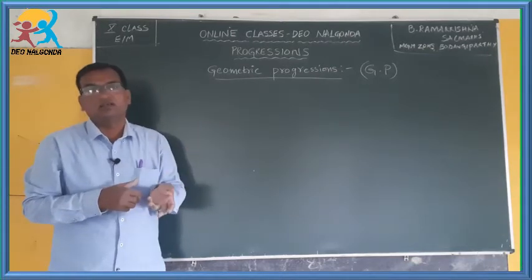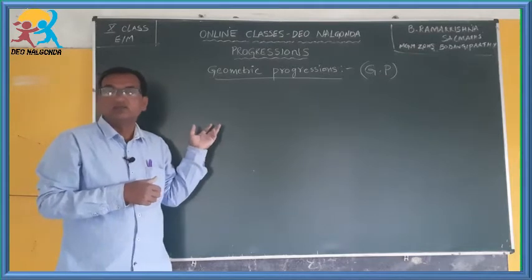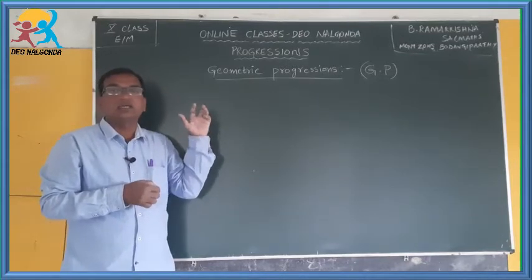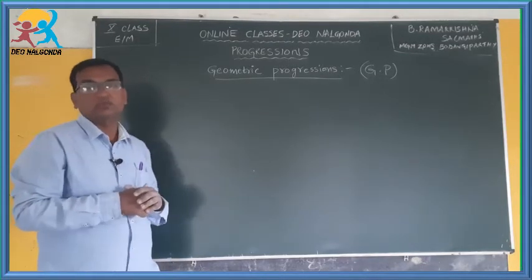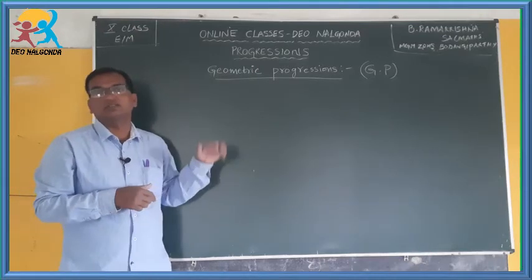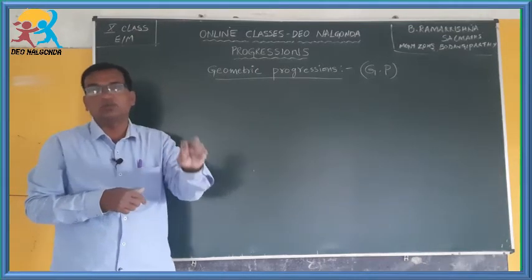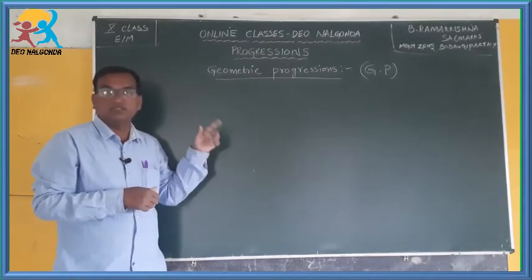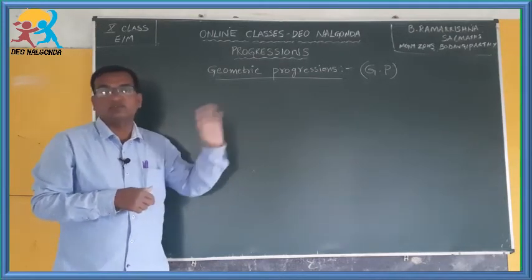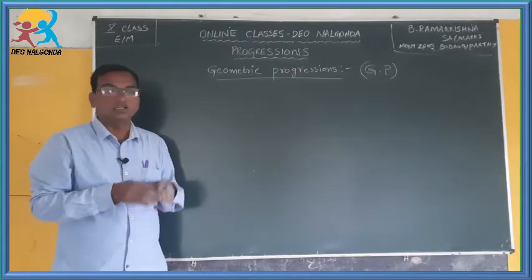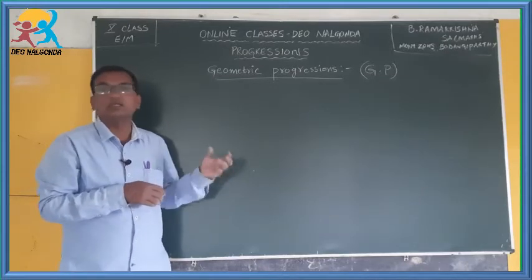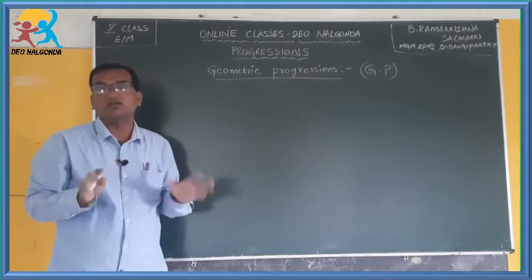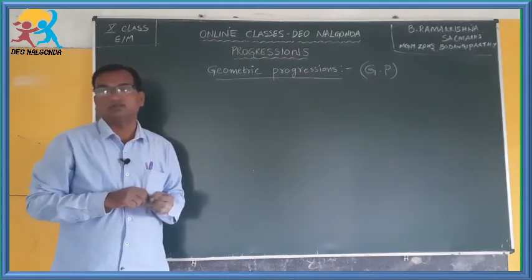Next one, there we discussed the nth term in the arithmetic progression. Here we are going to discuss the nth term in the geometric progression. The third exercise is based on the sum to n terms of arithmetic progression. In your 10th class syllabus, the sum to n terms of geometric progression is not involved.